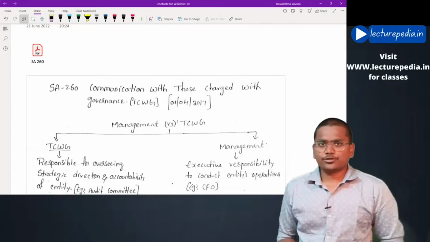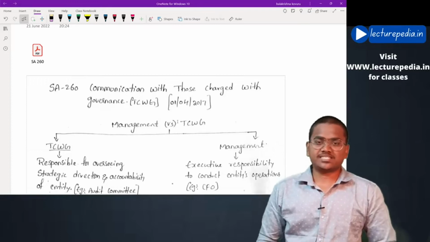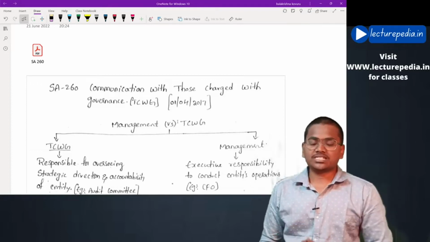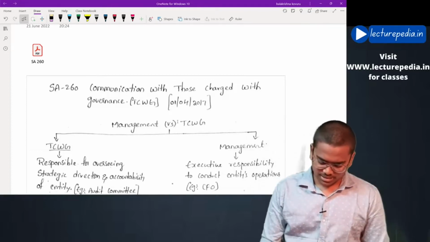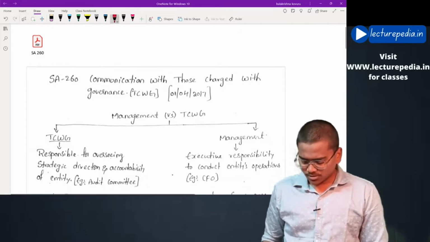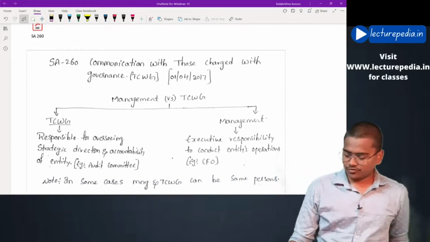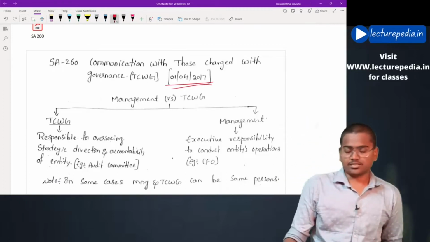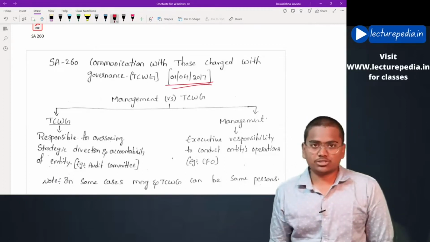In this class, we'll quickly revise SA 260, Communication with Those Charged with Governance. Basically, a very small standard. This standard is effective from 1st April 2017. It was revised in 2017.